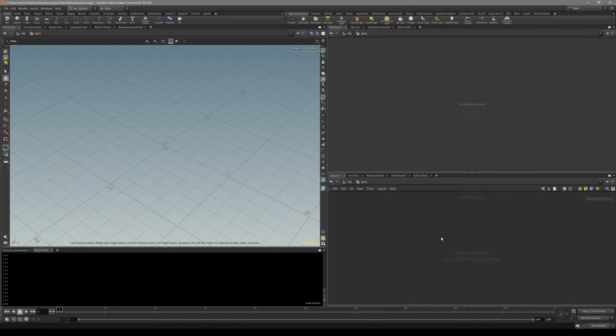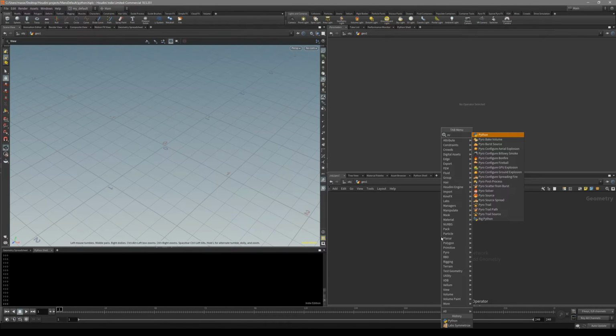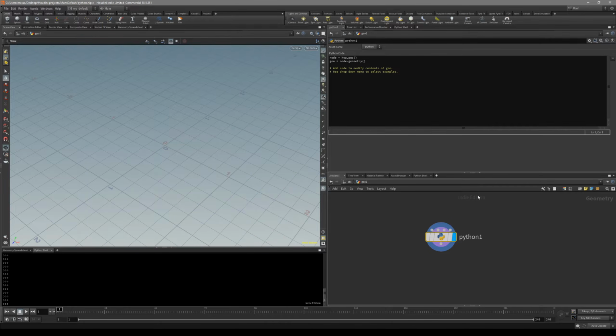Let's start by the very basics before we actually start any button referencing. Before we actually create any buttons for our HDAs, let's start with the Python node. This is going to talk a little bit about the basic concept of Python inside Houdini. So you put down the Python node, make sure it's in Geo, and there's going to be a couple of things.